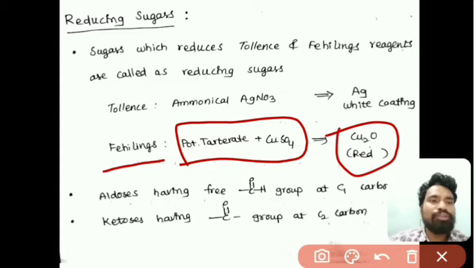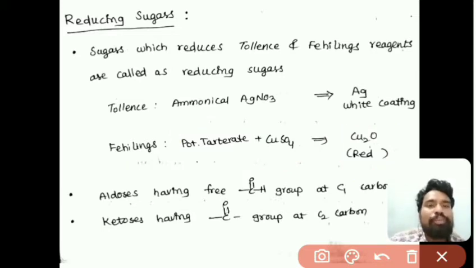Cu2+ is converted to Cu+, so that it is reduced. Cuprous oxide is red in color, so you will observe red color when Fehling's solution is reduced, right? So the carbohydrate units which reduce both Tollens and Fehling's reagents are called reducing sugars.